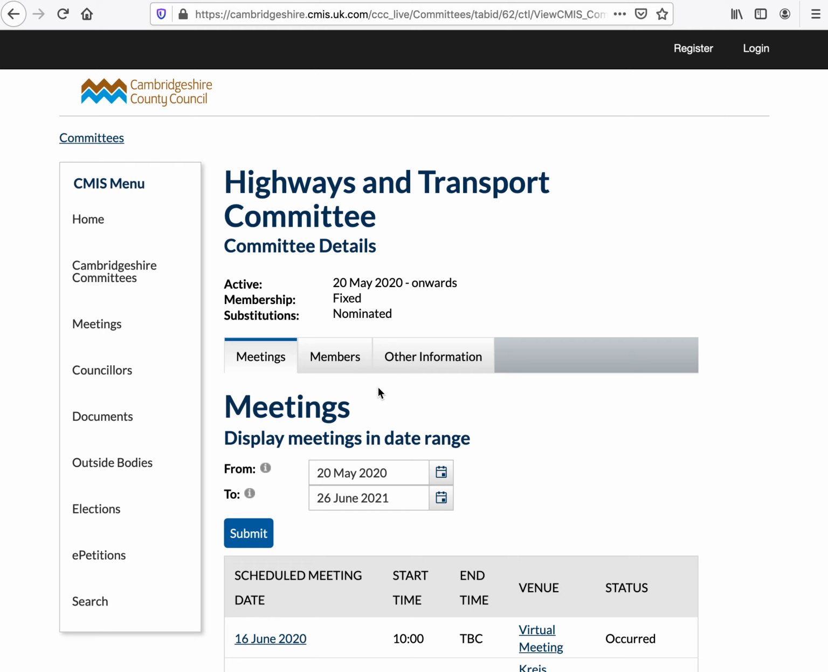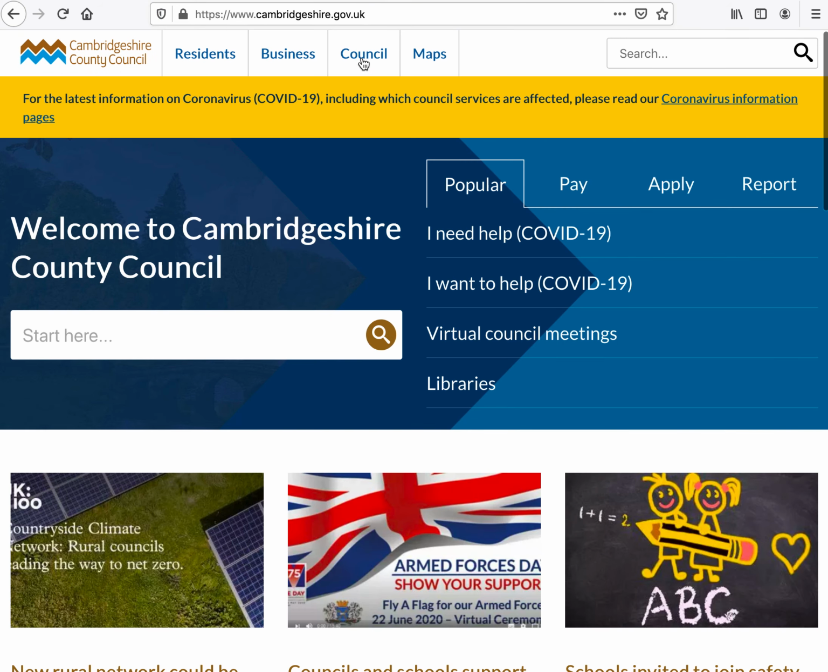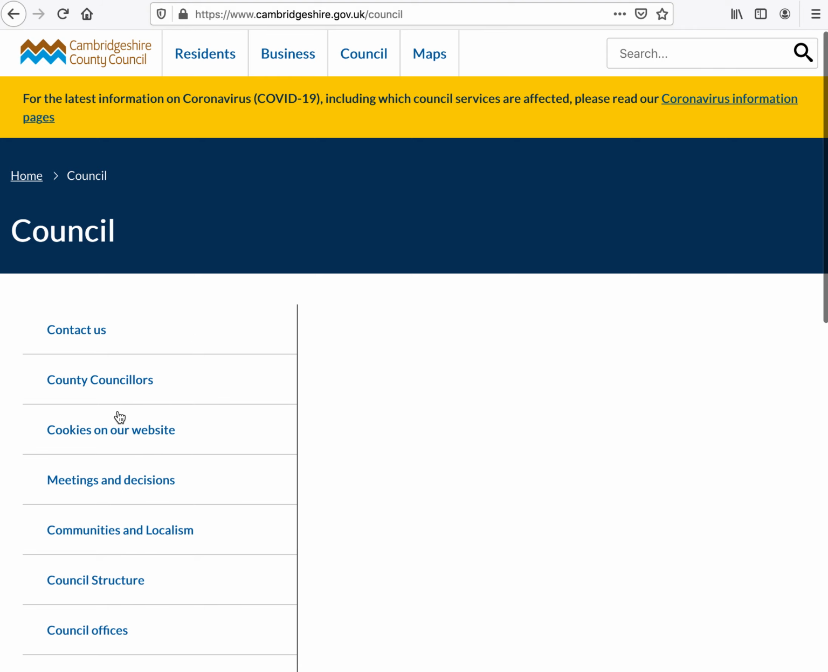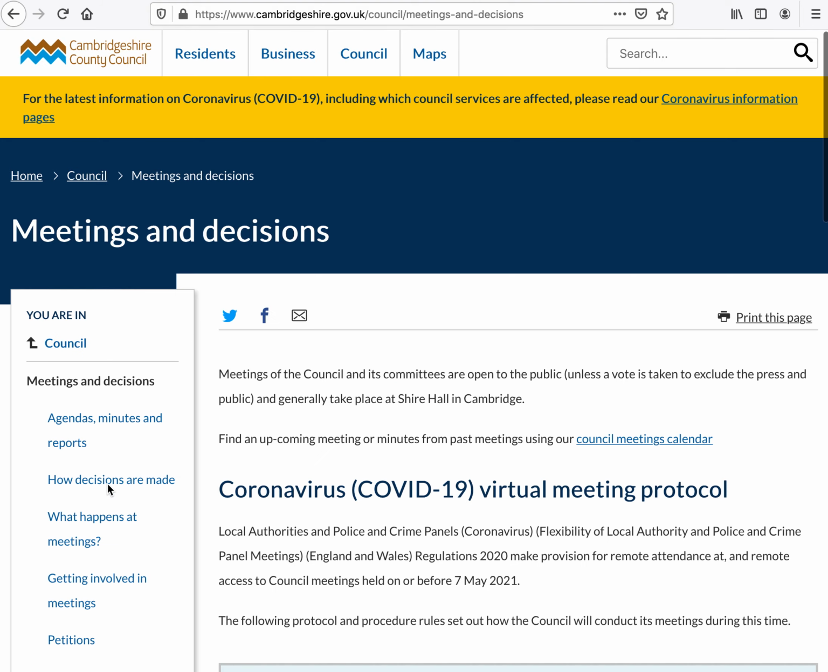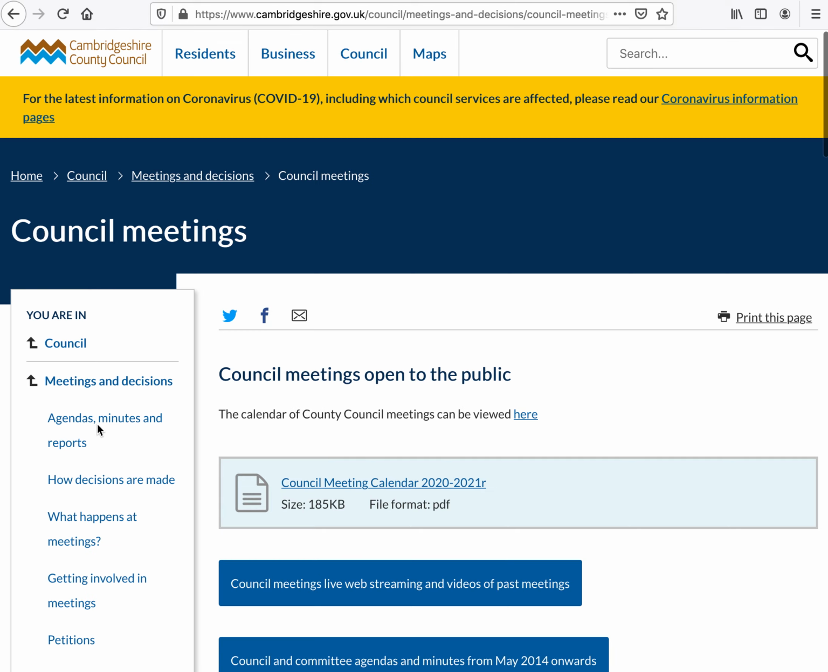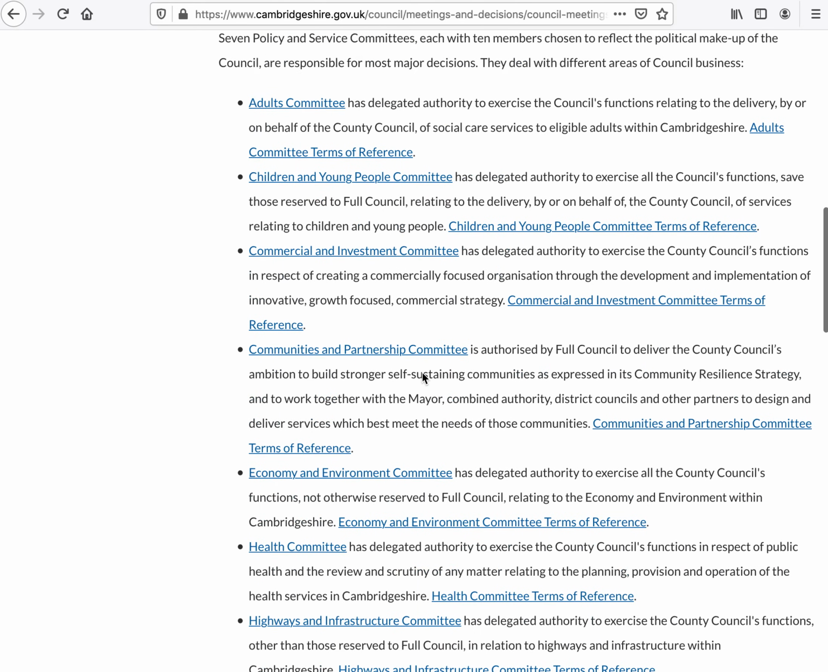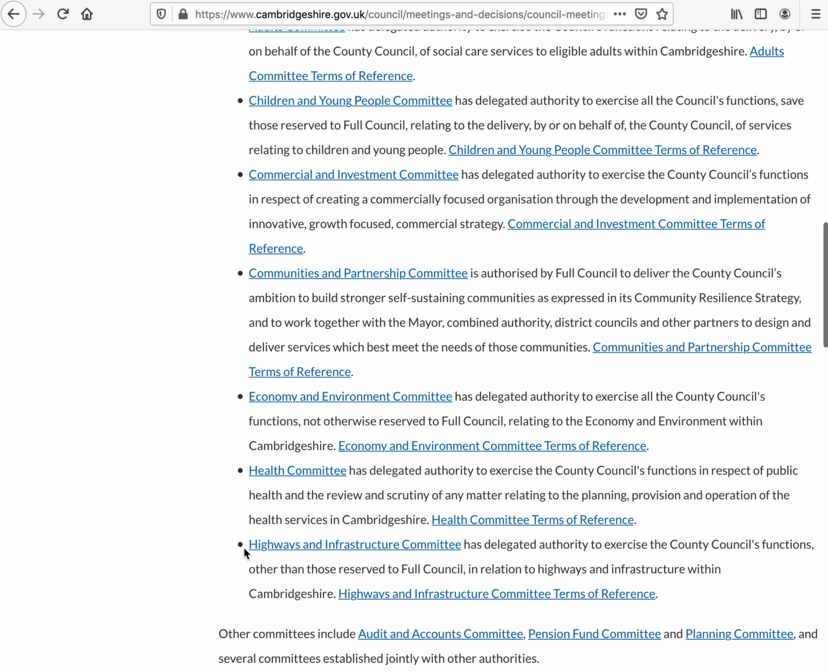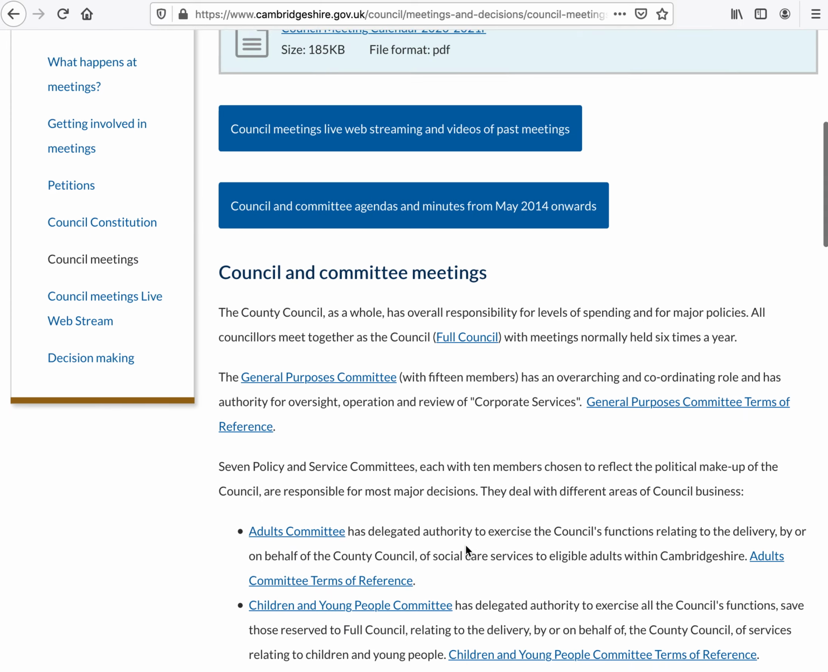Now, you might say, well, perhaps there's been a change, and because I came via Google, that's the problem. But actually, if I start at the County Council front page, click on Council and Meetings and Decisions, and then Council Meetings, I still get to this list of council committees, which includes this old Highways Committee, which appears to have been replaced by this, the Highways and Infrastructure Committee. The current committee is called the Highways and Transport Committee, but that's not listed on this page.